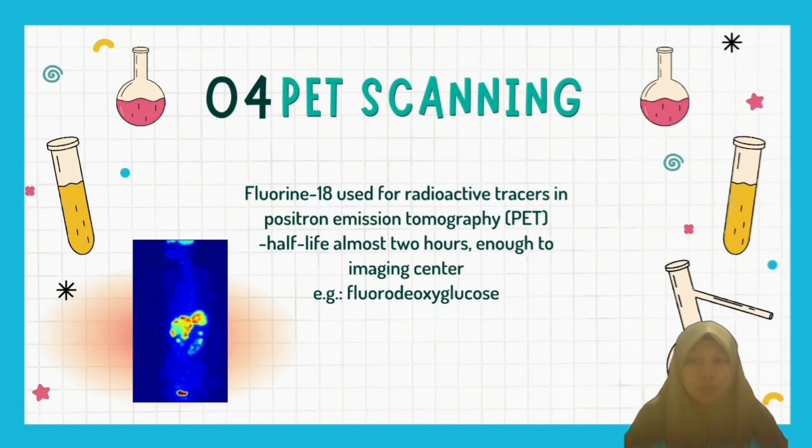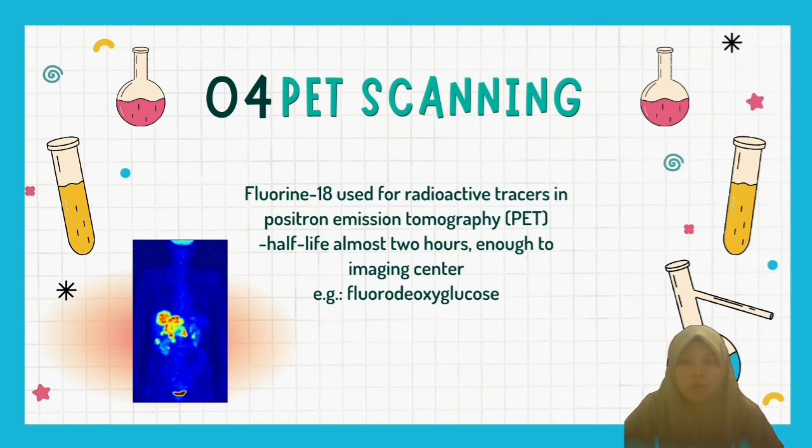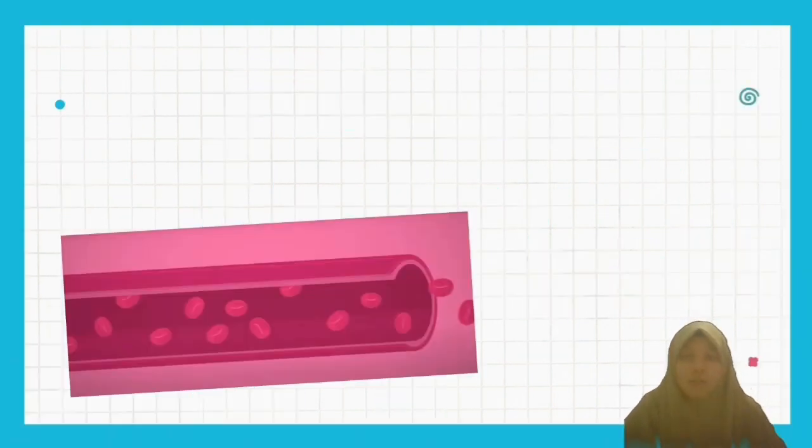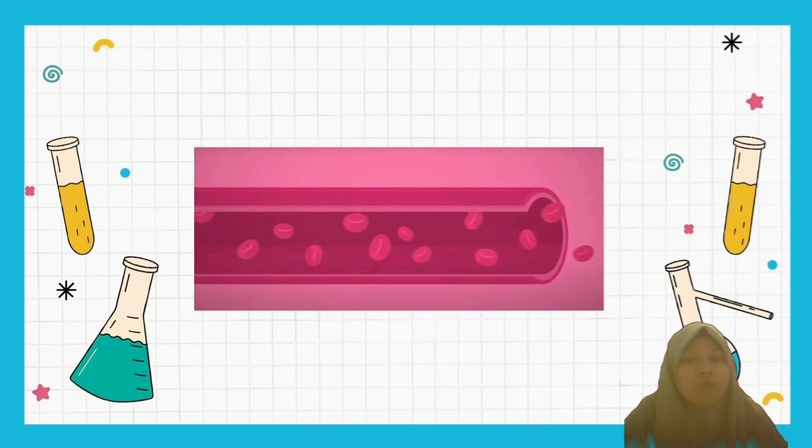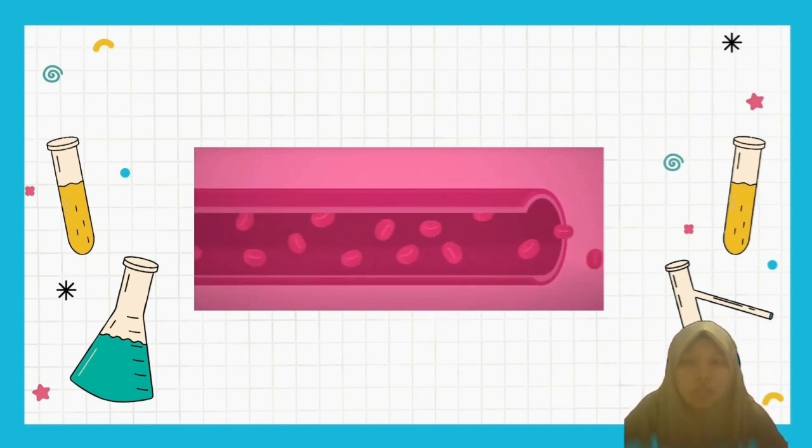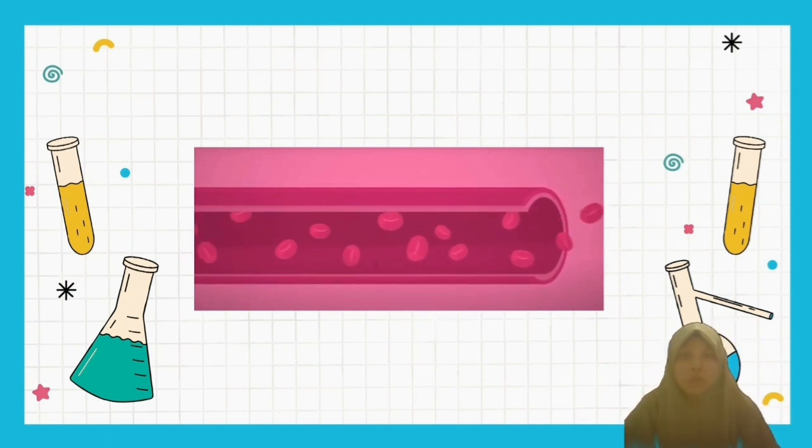PET scanning. An isotope of fluorine, fluorine-18, is commonly used as a radioactive tracer for positron emission tomography due to its half-life of almost 2 hours, long enough for its transport to imaging centers. For example, fluorodeoxyglucose. After it is injected intravenously, it is taken up by glucose-requiring tissues such as brain and lung tumors, which shows the tracing property.